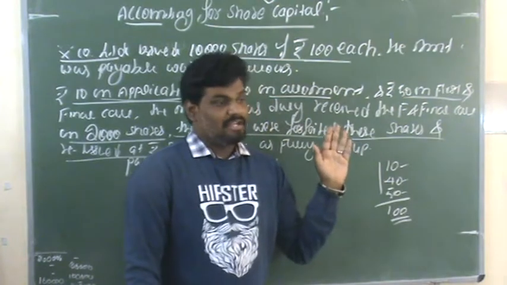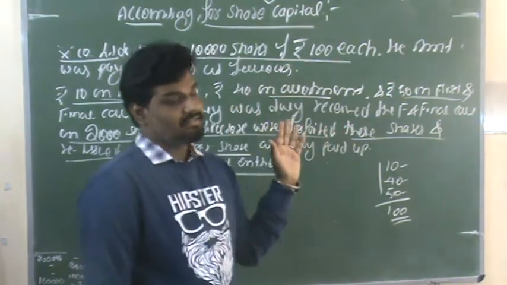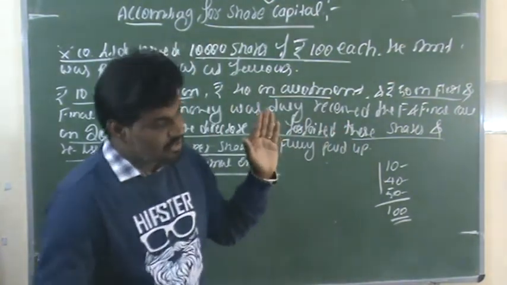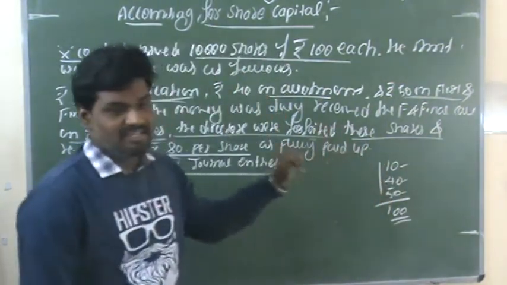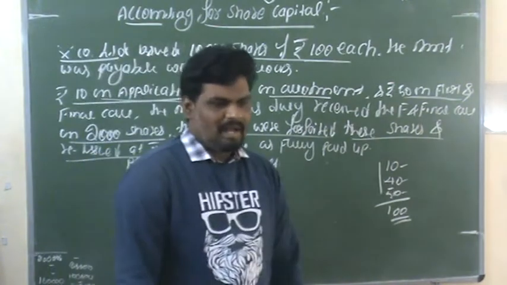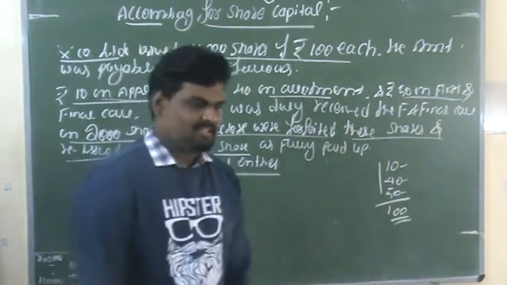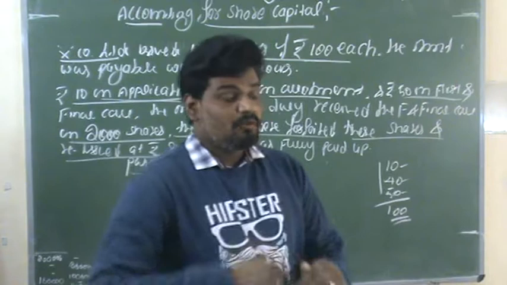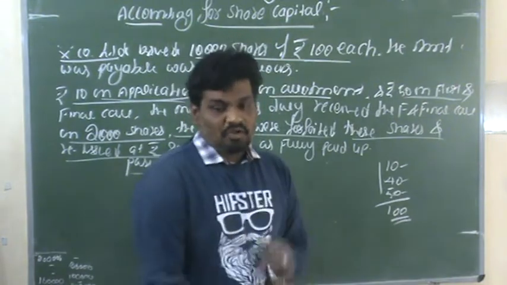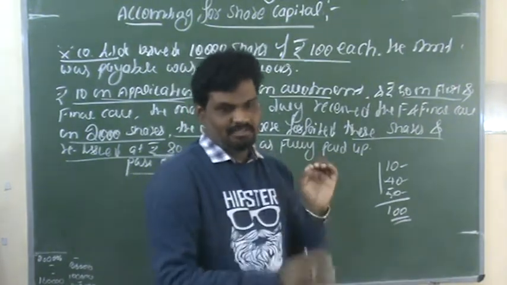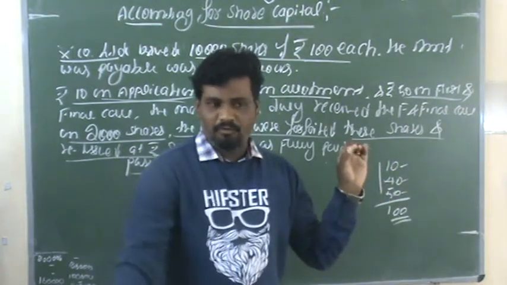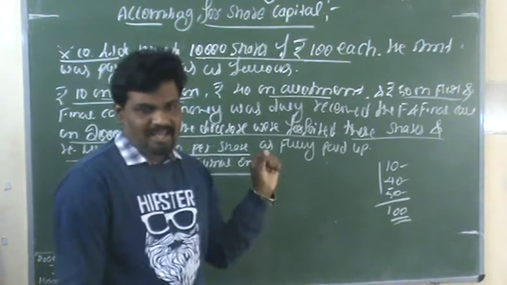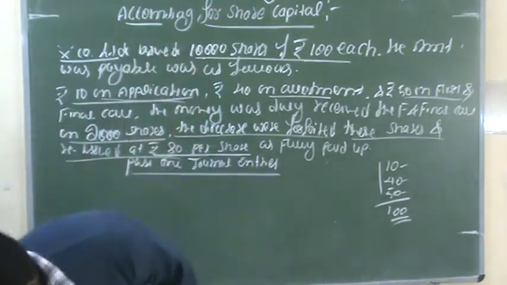After that, the shares were forfeited, reissued and transferred. So these are the various stages. Now we need to pass the necessary journal entries. But before going to the journal entries, we need to take calculations, which are very helpful at the time of passing the journal entries.